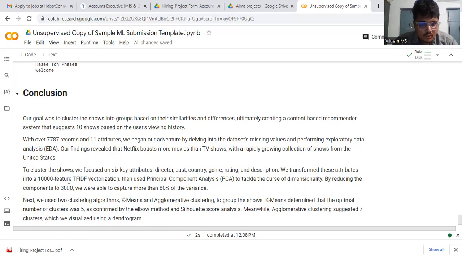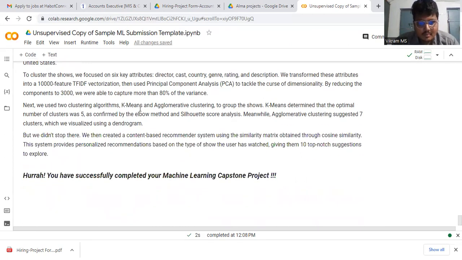The clustering of shows focused on six attributes using k-means. The k-means clustering grouped the shows and determined the optimal number of clusters, confirmed by the elbow method and silhouette score analysis, which agreed on the clustering suggestion. The seven clusters are visible, as we showed in the dendrogram. But we don't stop there. We created a content-based recommendation system using a similarity matrix through cosine similarity. The system provides personalized recommendations based on the data type the user is watching, suggesting the top 10. Now just suggest and explore. This is my project. Thank you.